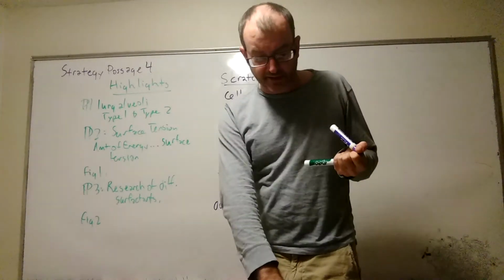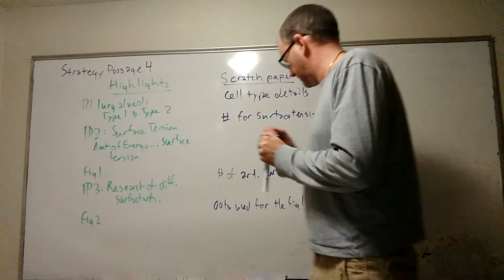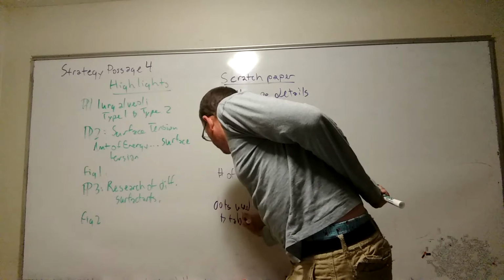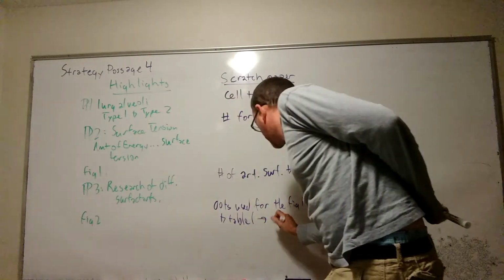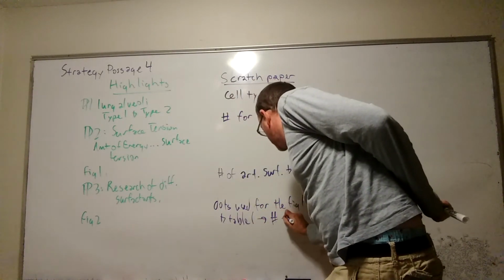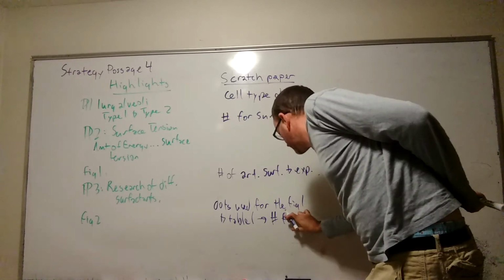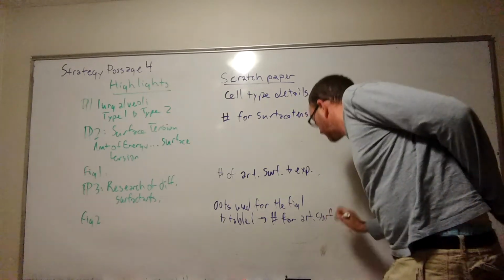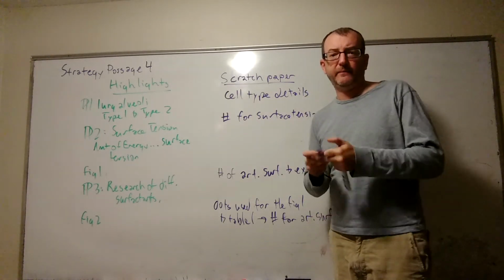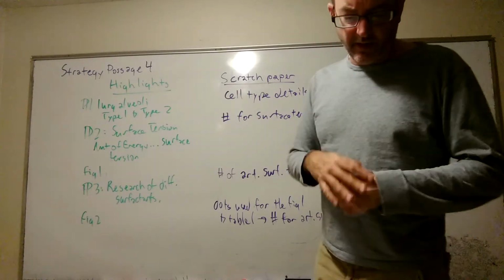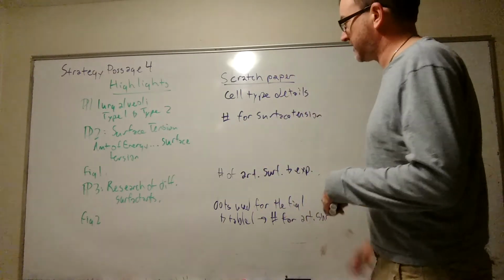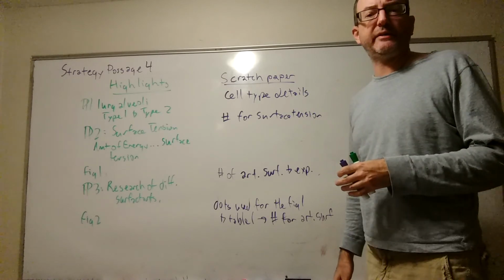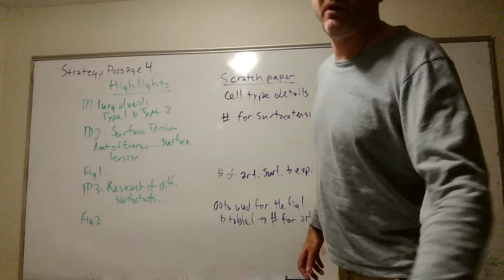And then table 1 actually gives you some more numbers of those. So dots used for figure 1 and table 1, that's going to give you the actual numbers for the artificial surfactant. All right, the numbers for those are actually given there. So that's kind of a quick little summary of what we see for our highlighting and what we're trying to jot on our scratch paper for strategy passage 4. Any questions out there, anybody? All right, very good.